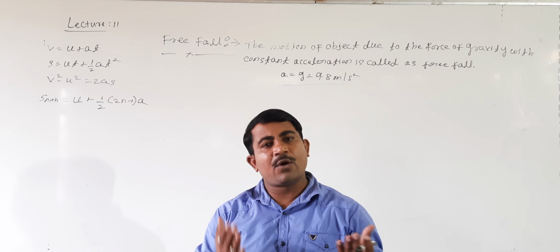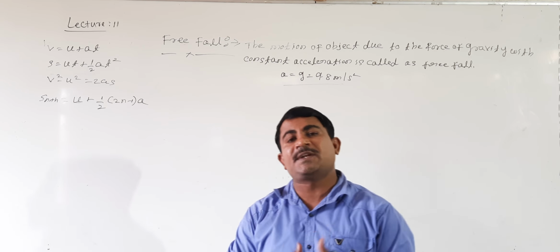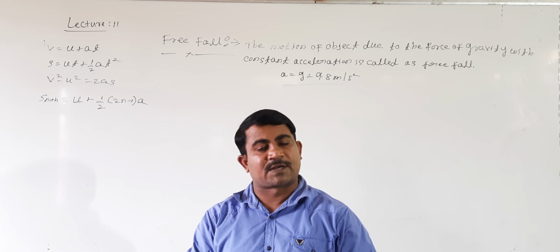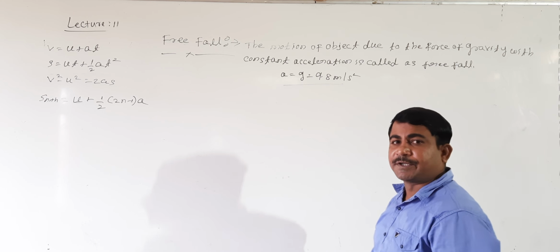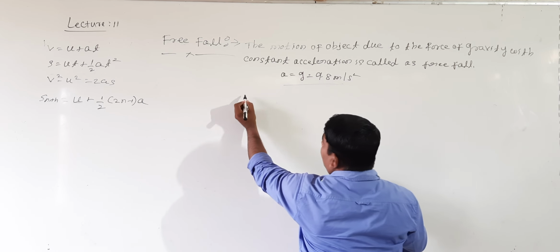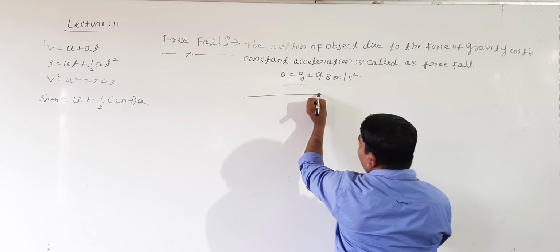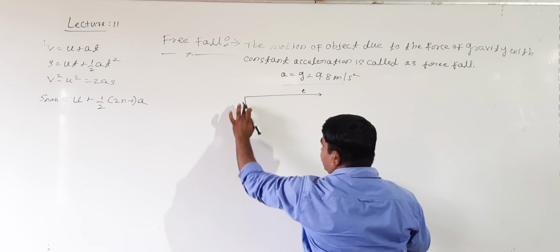Then how do the acceleration-time graph, the velocity-time graph, and the distance-time graph for a freely falling body look? Acceleration at every point is constant. I will take the time along the x-axis and acceleration along the y-axis.